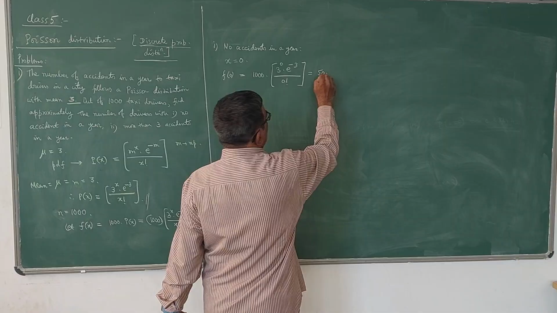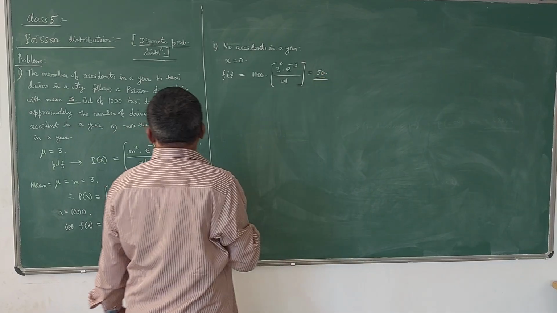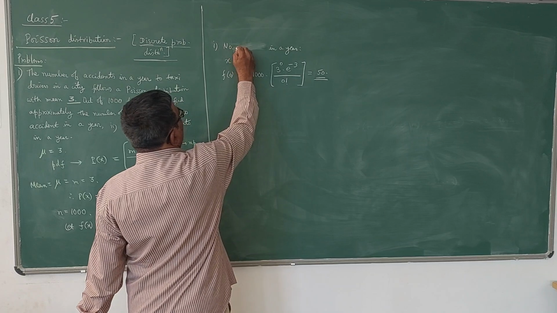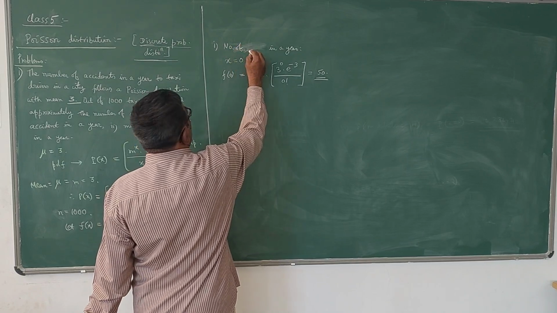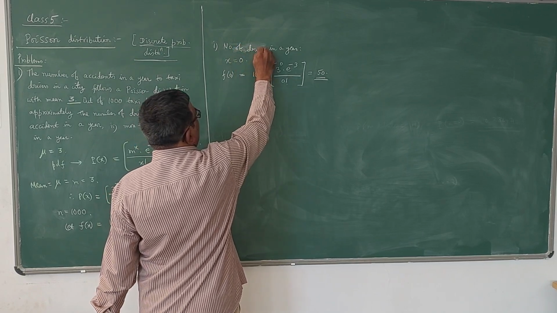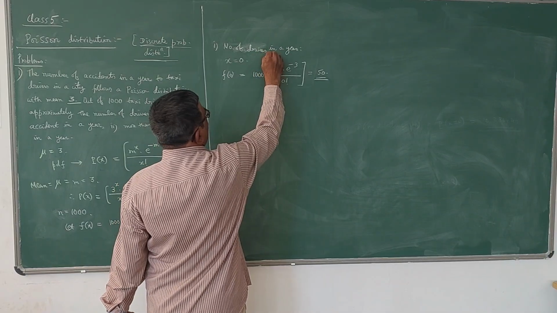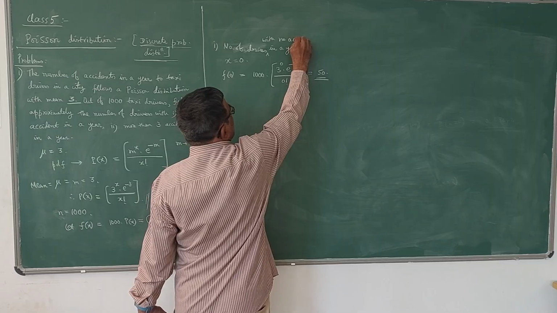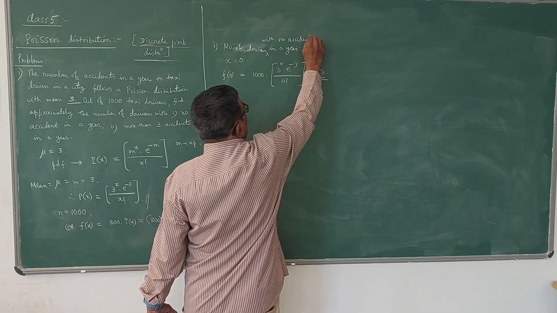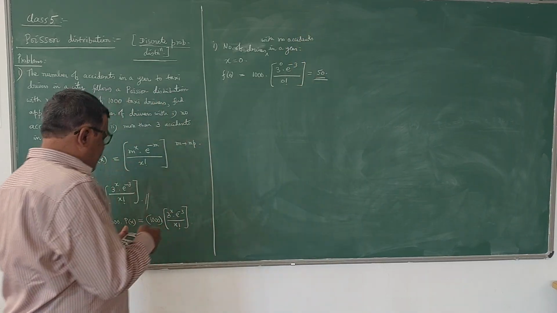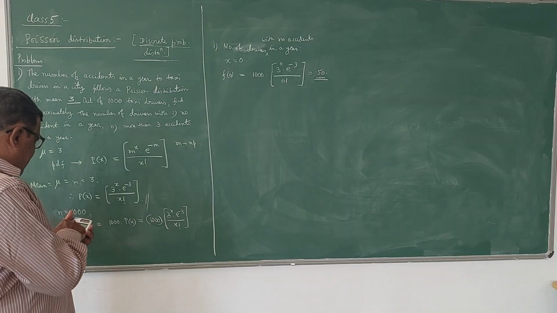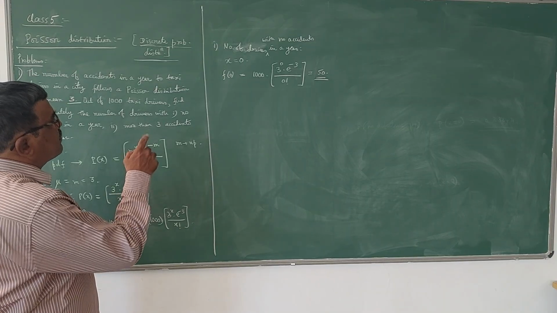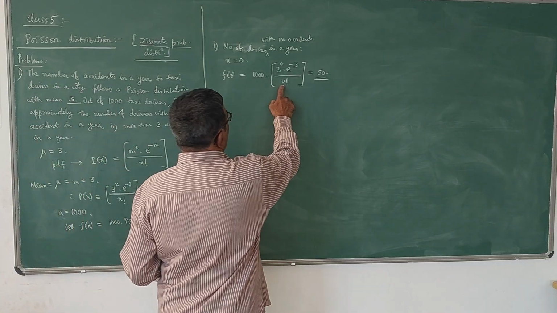So this is the number of drivers with no accidents in a year. If you simplify that, you will get 50. You can just check it out. 3 power 0 is 1, 0 factorial is also 1.